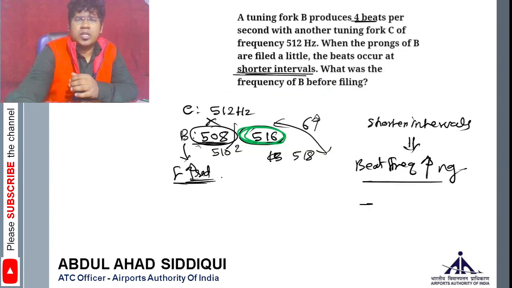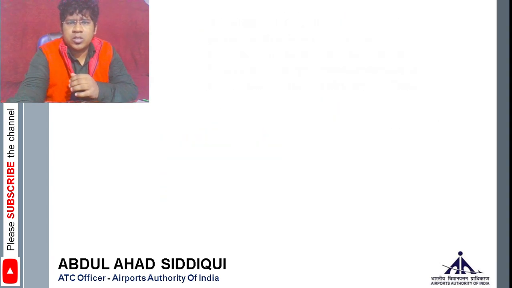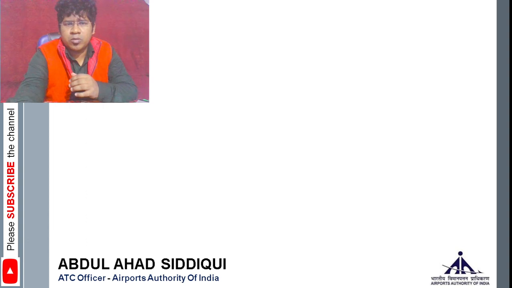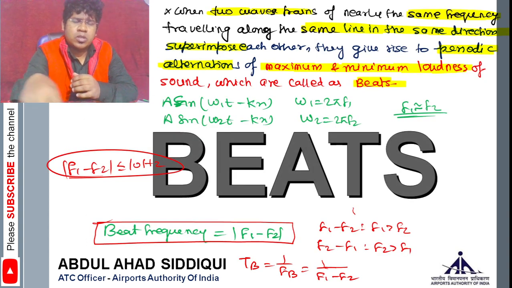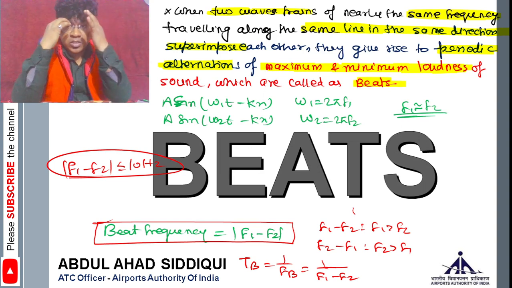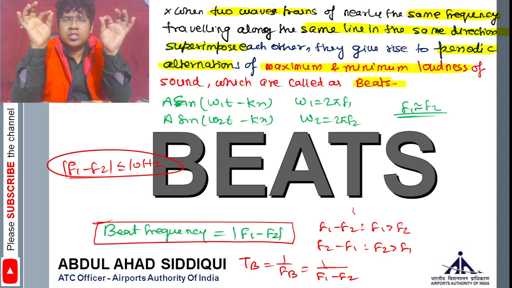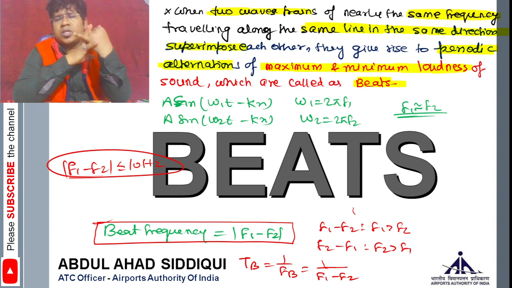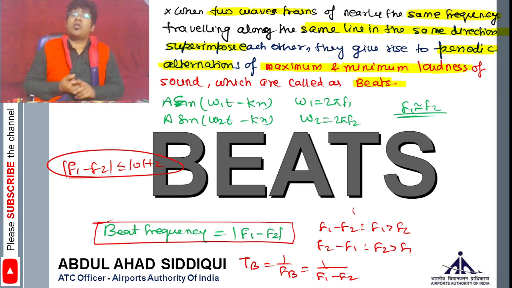Try to understand it, and try to solve more questions based on it, and the theoretical questions also. I have given you all the basic information of the theory. No need to go into very much detail, no need for the derivation, because derivations are not important. The important thing is that waves of nearly the same frequency traveling in the same direction superimpose on each other, and then you hear maximum and minimum loudness of the sound, which is known as beats, right?